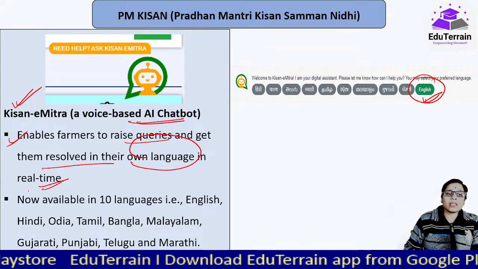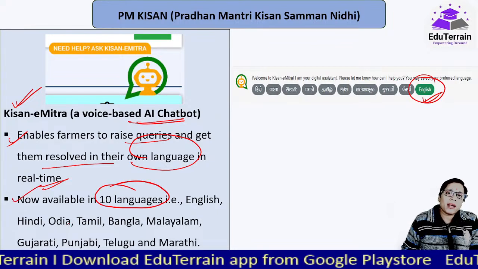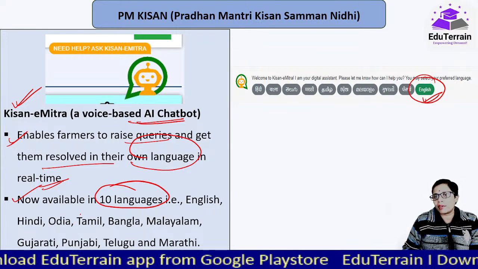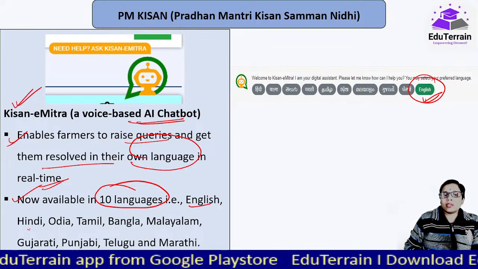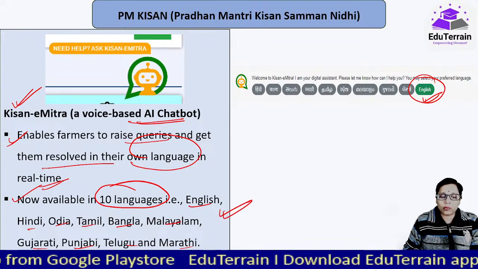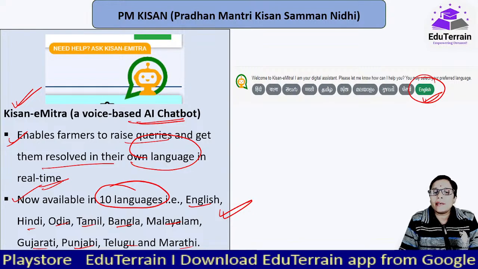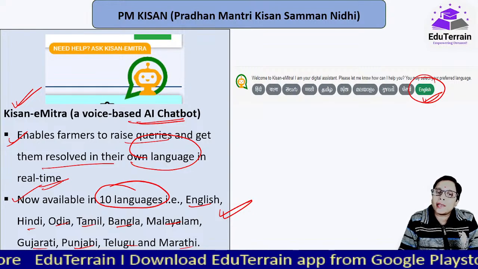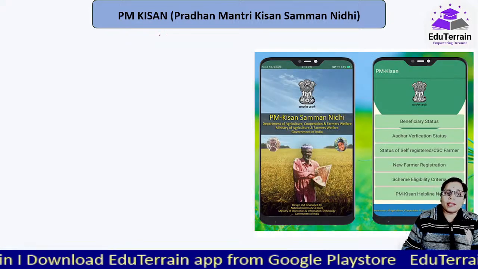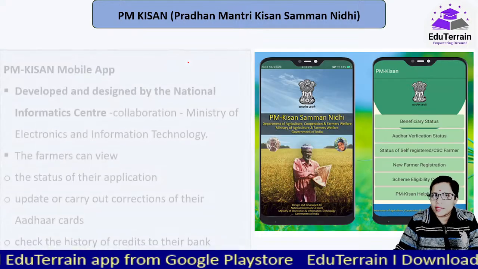Now this is available in 10 languages. 2-3 months back, this was available in only 4 or 5 languages. Very recently they might have developed more. So here: English, Hindi, Odia, Tamil, Bangla, Malayalam, Gujarati, Punjabi, Telugu and Marathi. These are the 10 languages in which farmers can converse with the Kisan E-Mitra AI chatbot to get their doubts clarified. Okay. Now next, ये हो गया हमारा second technological intervention, to make lives easy, that's it.